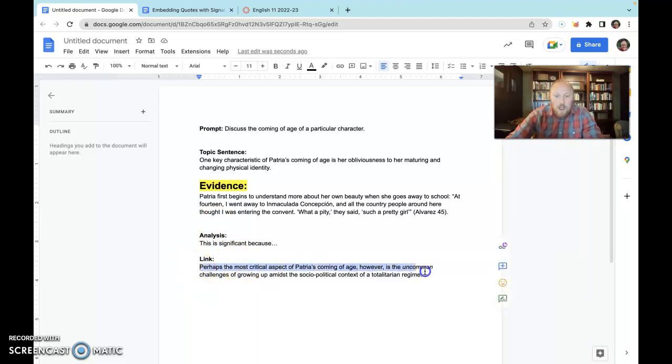So that's kind of the route I went, imagining if I were to move on to another paragraph, I could say something like, perhaps the most critical aspect of Patria's coming of age, however, is the uncommon challenges of growing up amidst the socio-political context of a totalitarian regime. So that's moving me into a new paragraph, right? A new topic sentence that all plays into answering this prompt.